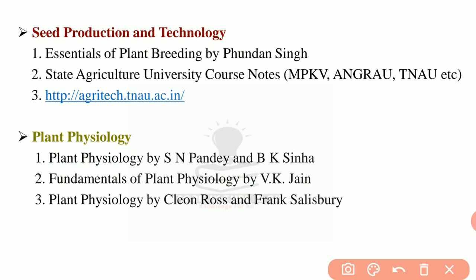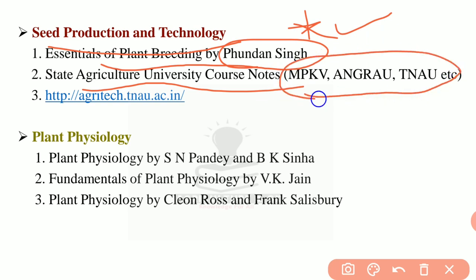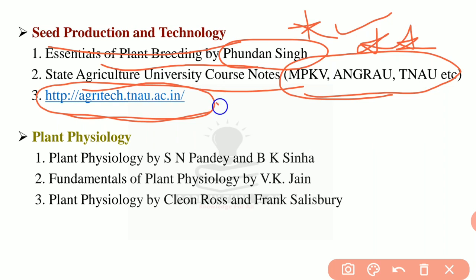Next comes Seed Production and Technology. For this, Essentials of Plant Breeding by Pundan Singh is better. And State Agriculture University course notes, as we discussed, for everything first you complete these basic books so that you can go for advanced books. Next is the website for Agritech TNAU. You will be getting good materials.